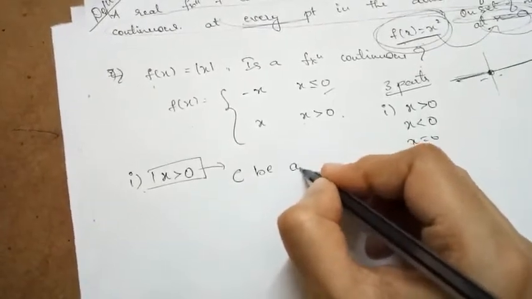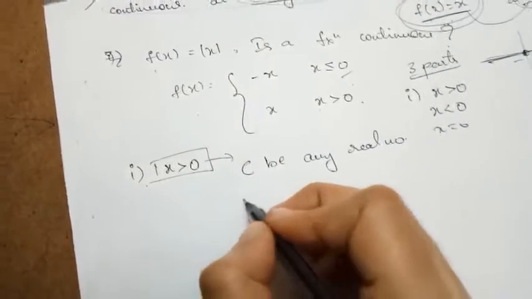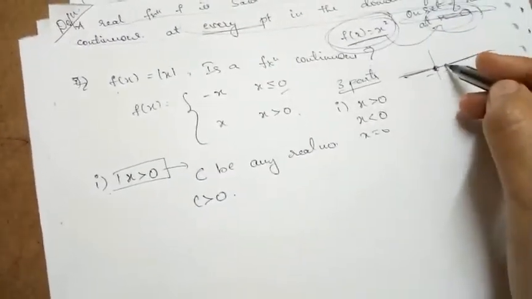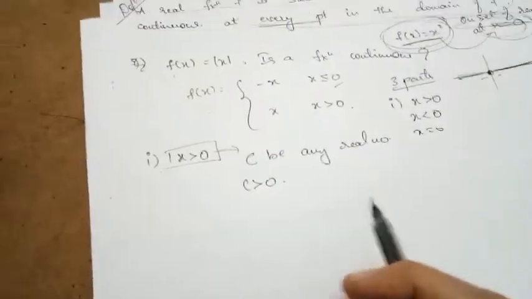So let c be any real number such that c is greater than 0. From this set I am taking one number, say c, which is greater than 0.